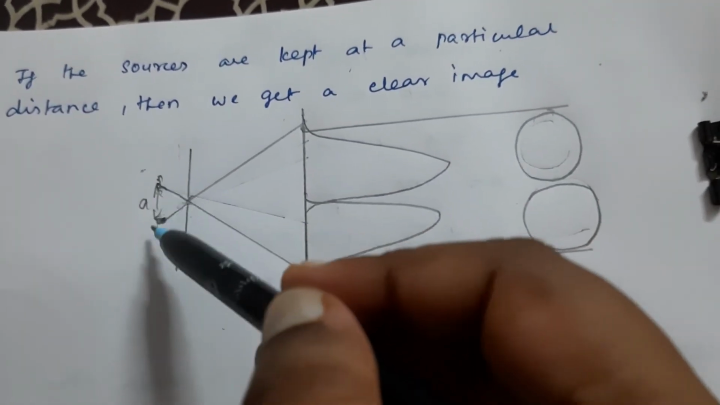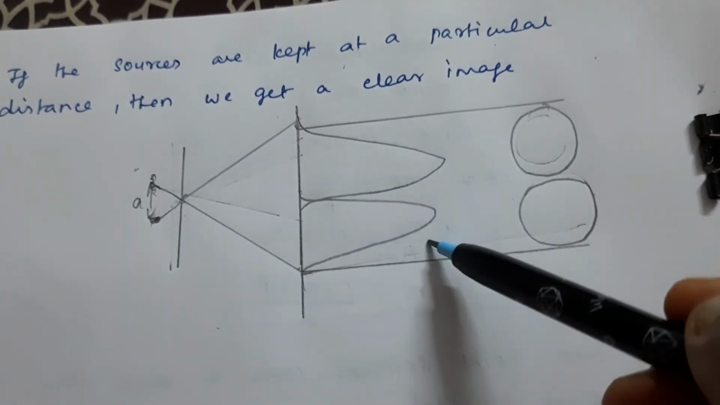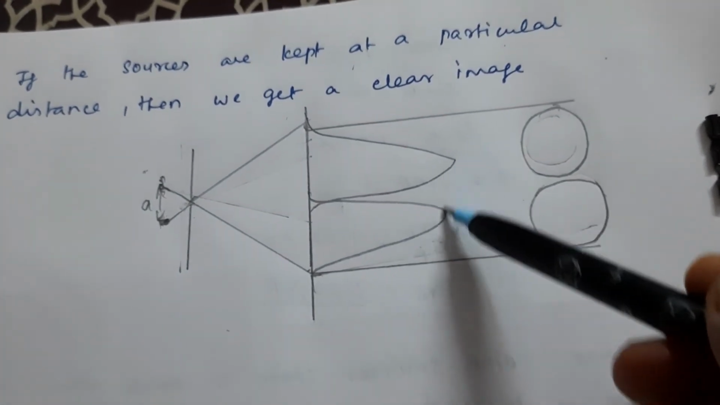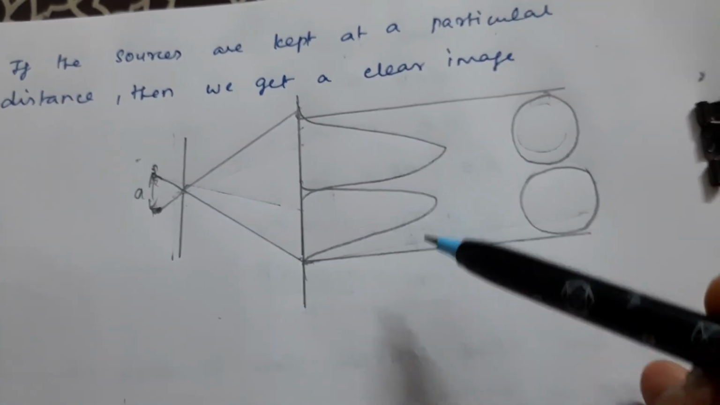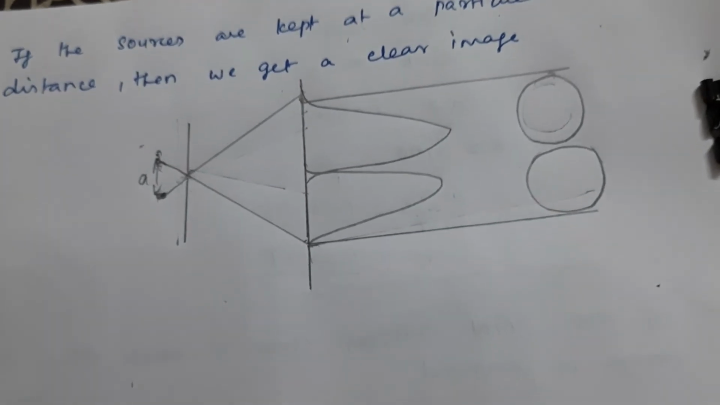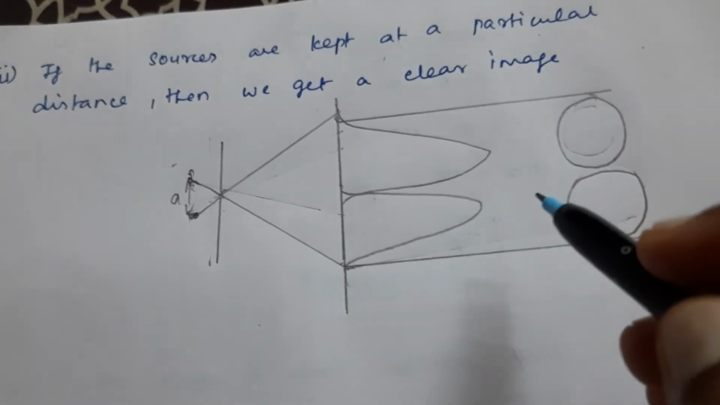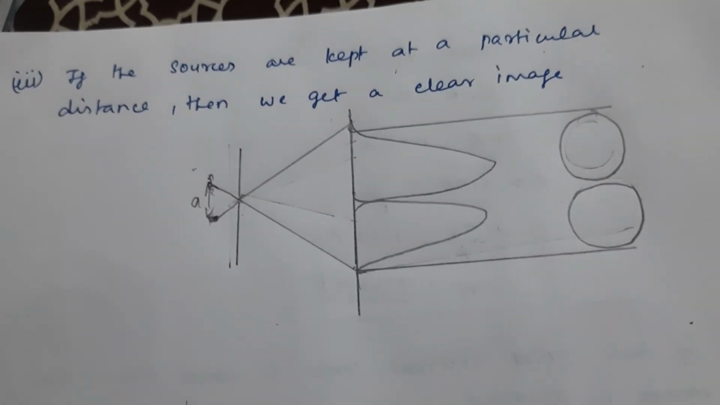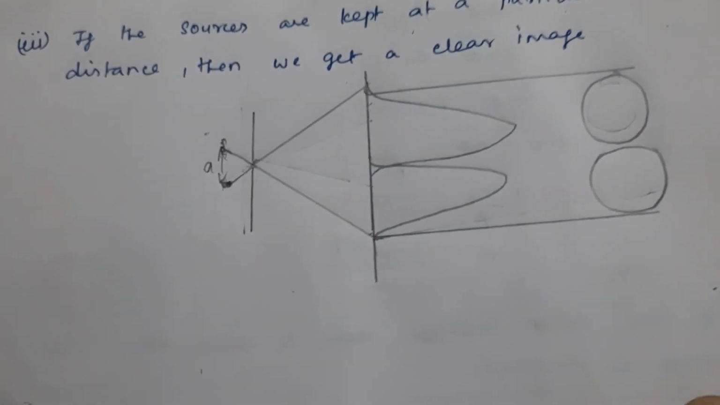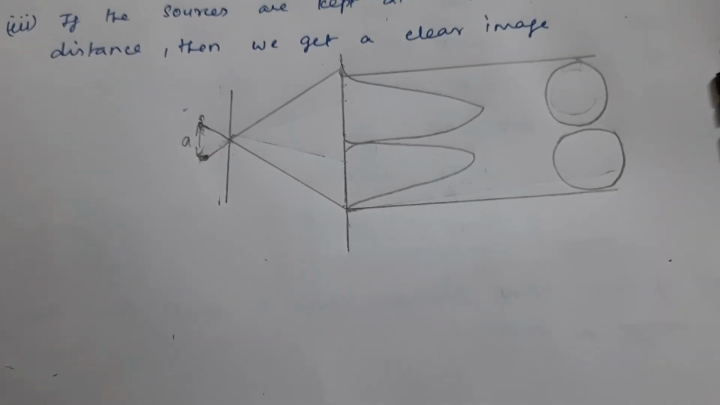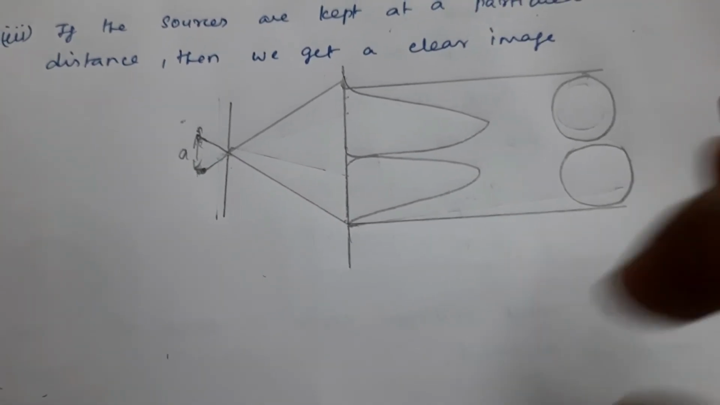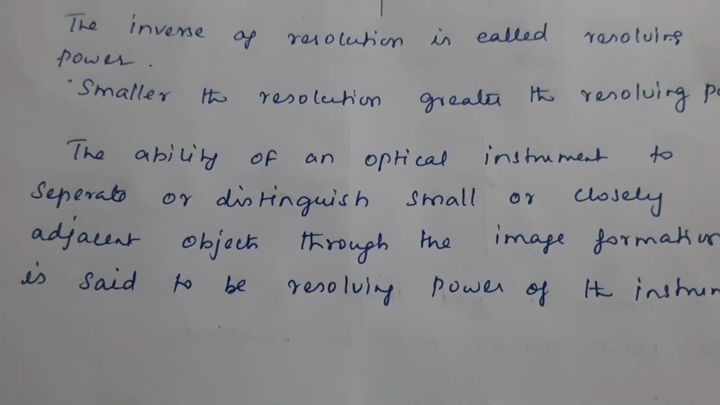So for two different sources, you are getting two different images. So you are able to differentiate the images. This is called spatial resolution. Then what is resolving power? The inverse of resolution is called resolving power.